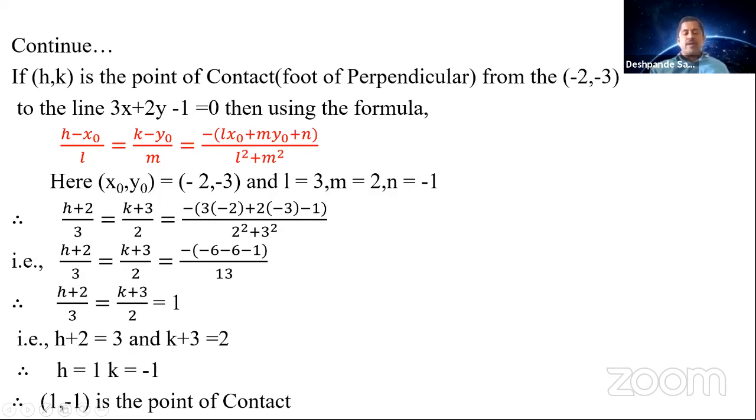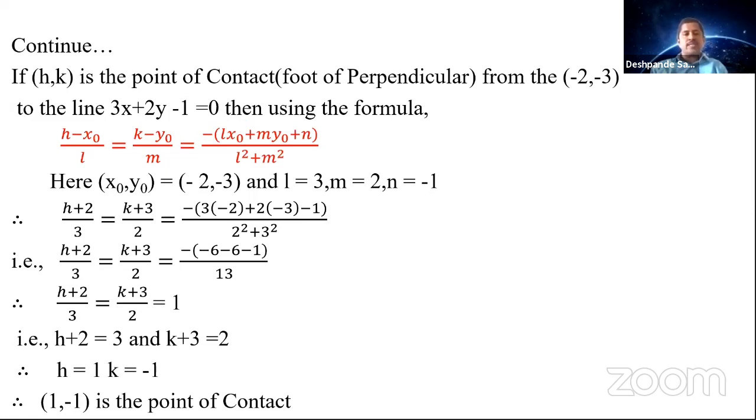So you have got the point of contact by using this formula. You are going to take h comma k as a point of contact, then use a formula, then take this as x0, y0, then choose L value, M value, N value, and substitute in the formula. After simplification, you got the value of h as 1 and k value as minus 1, which you can put as a pair, h value and k value. So this is a point of contact. So we have verified that the line is touching the second circle, and also you got the point of contact where it is touching.